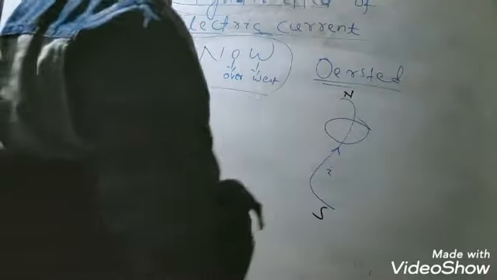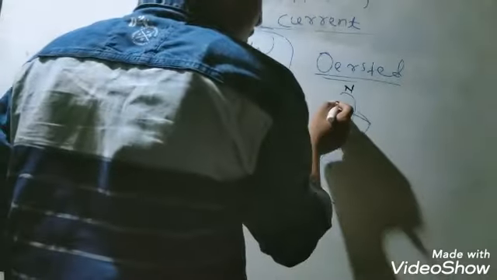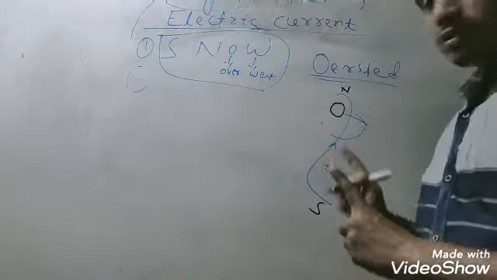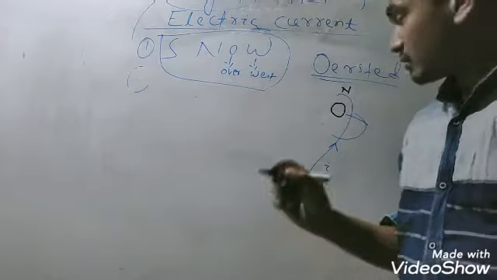Suppose we take a small bar magnet near the conductor. The bar magnet has mainly two poles, one called the north pole and another called the south pole.